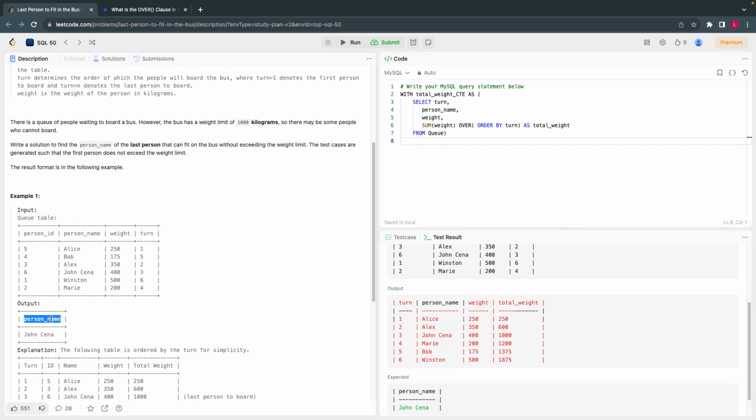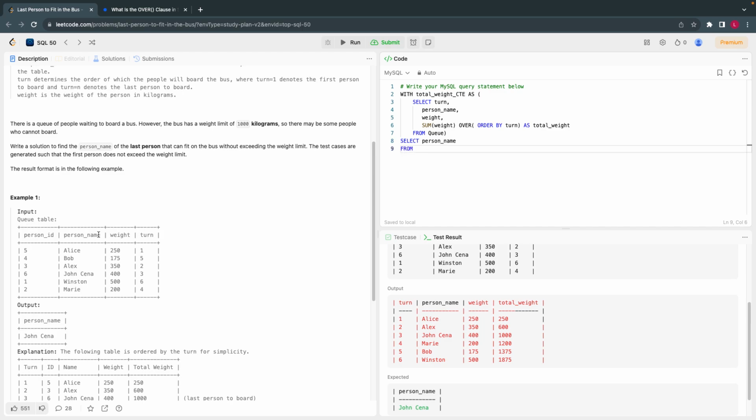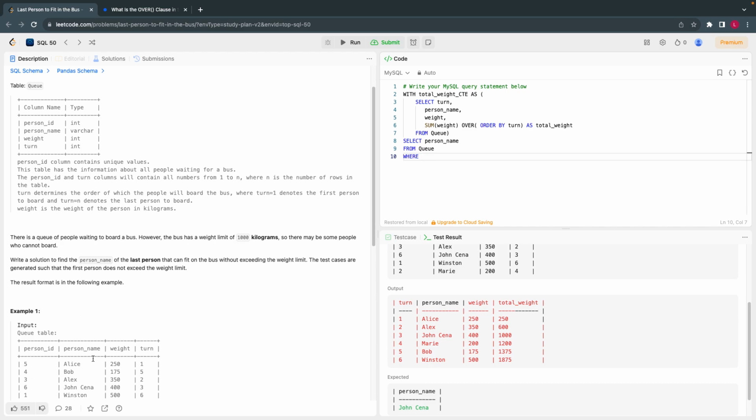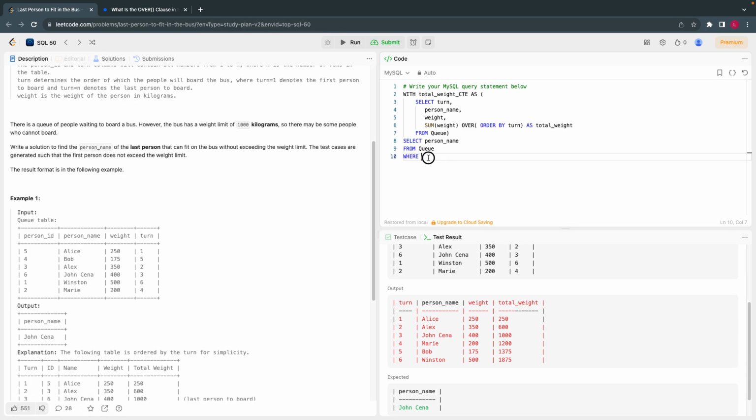I'll just have to select the person name. It's very important, please have a look. This is the core of it. Select person name from this CTE where turn is important. Turn equals to, and here I have to select the values which are less than or equal to 1000.